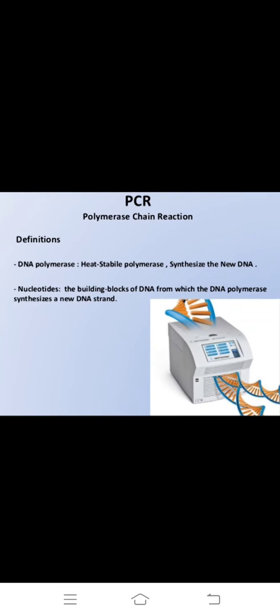A heat stable DNA polymerase synthesizes the new DNA strand from nucleotides, the building blocks of DNA, so it becomes a Xerox copy.